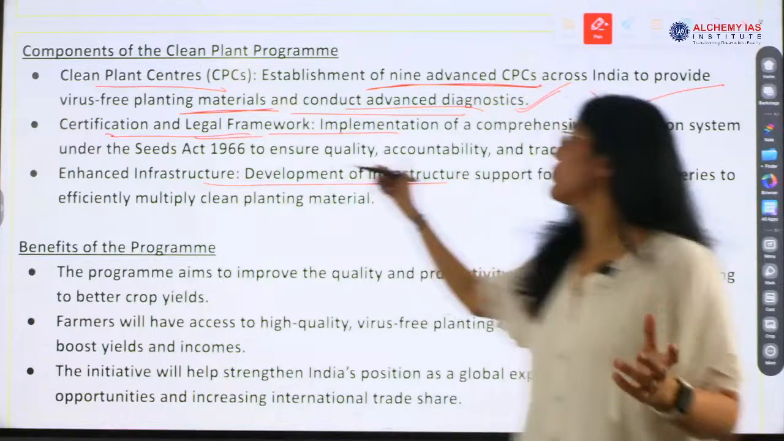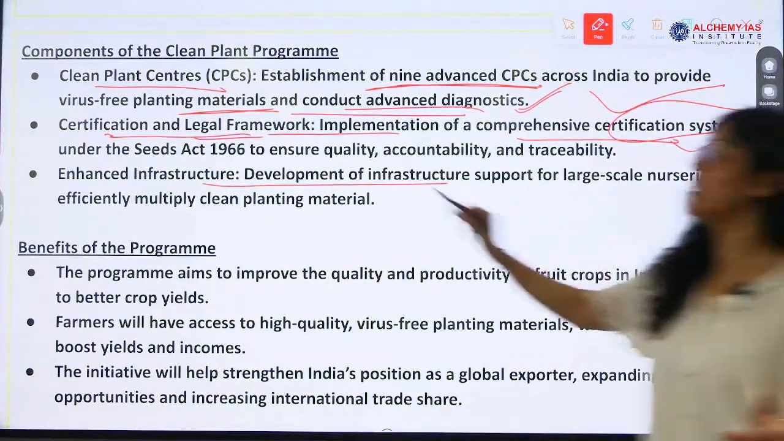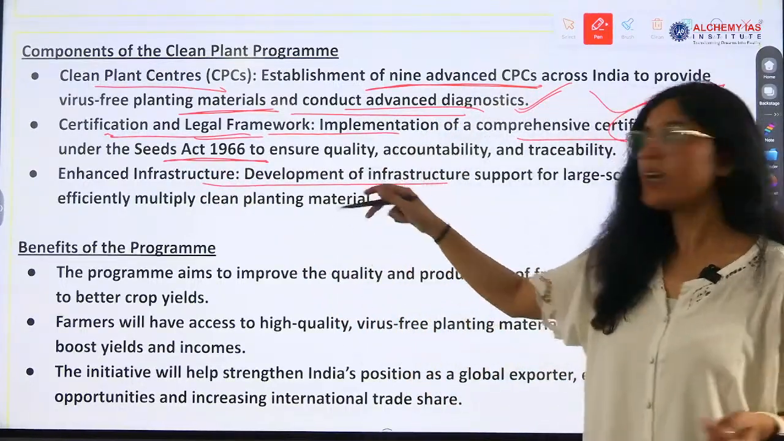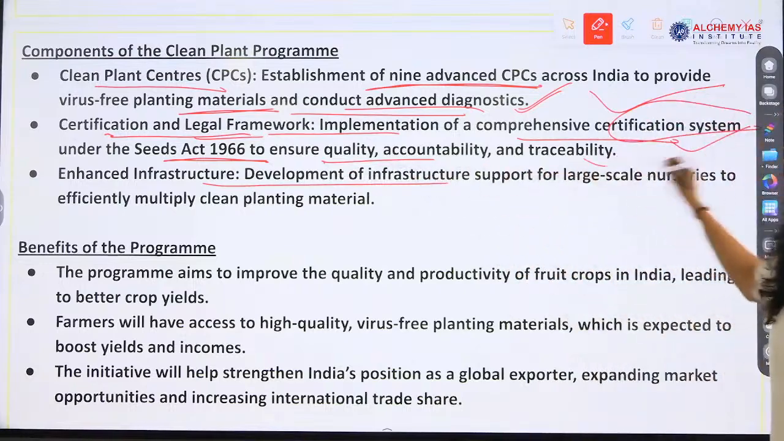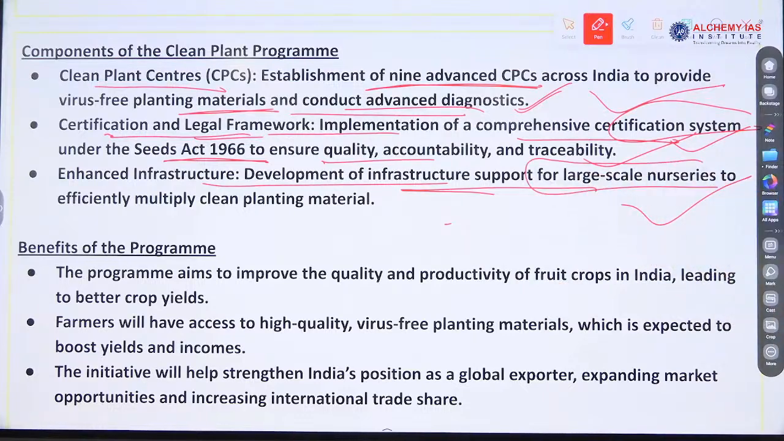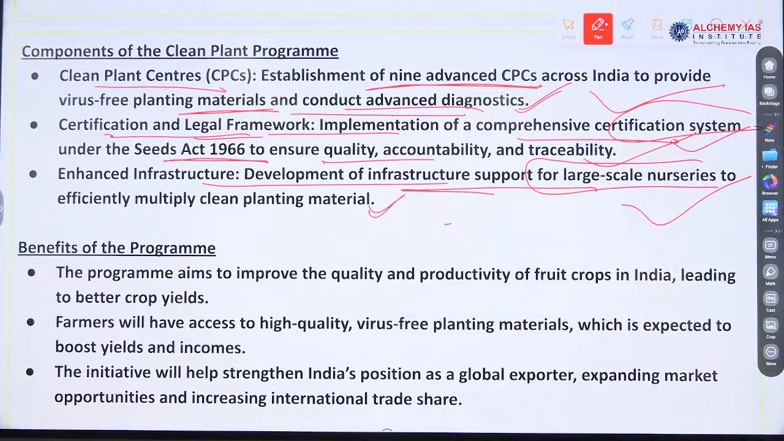Certification and legal framework: implementation of a comprehensive certification system under the Seeds Act 1966. They will function under this act to ensure quality, accountability and traceability. Next is infrastructure support for large scale nurseries. You know what a nursery is. They efficiently multiply the clean planting material.